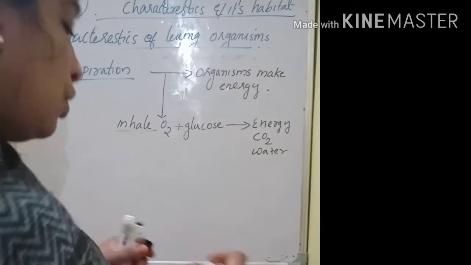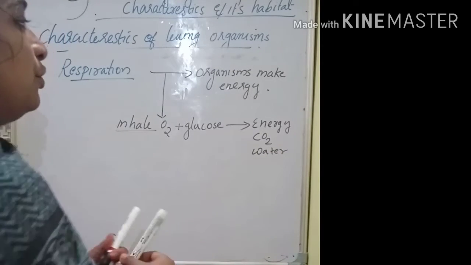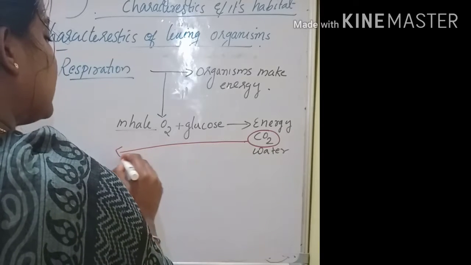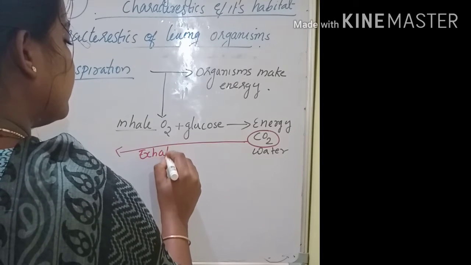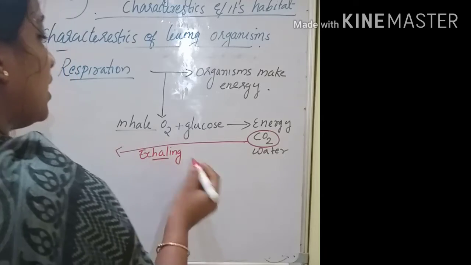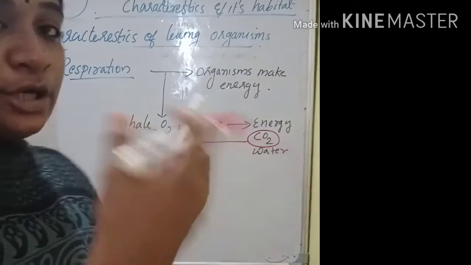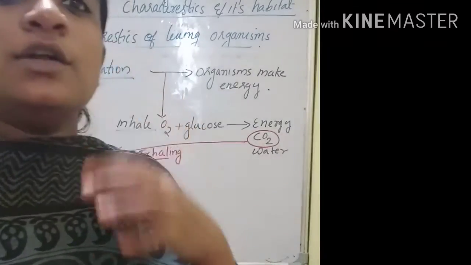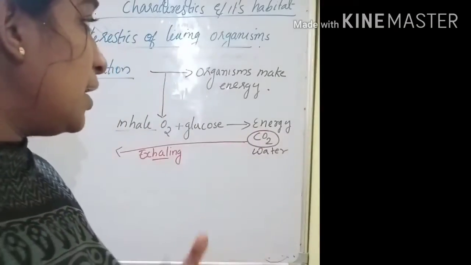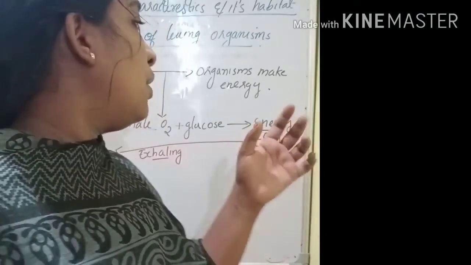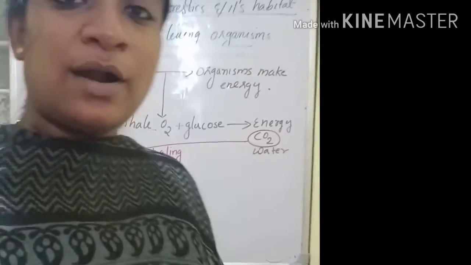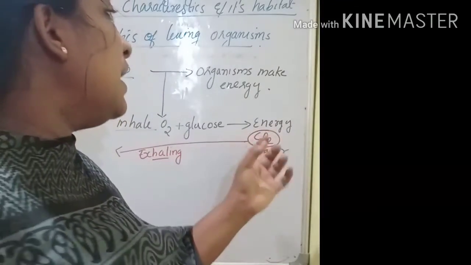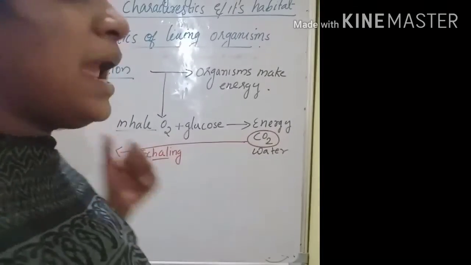This carbon dioxide, or CO2, we are exhaling out. So we inhale oxygen into our body, and that oxygen is utilized by our body to produce energy. Then after producing the energy, what happens? Carbon dioxide and water are produced, and these are the waste products of our body, and they are removed through exhalation.